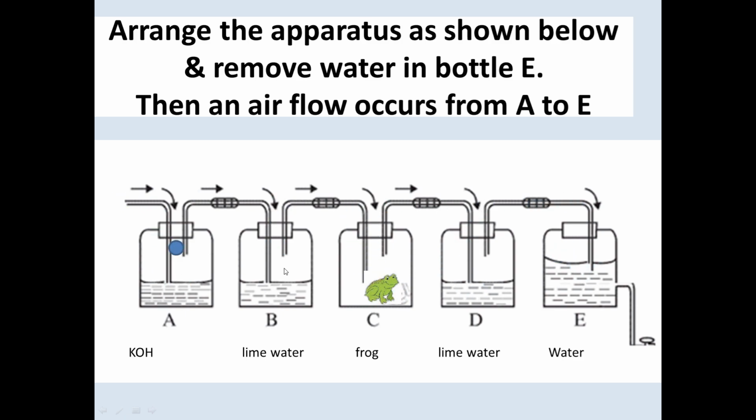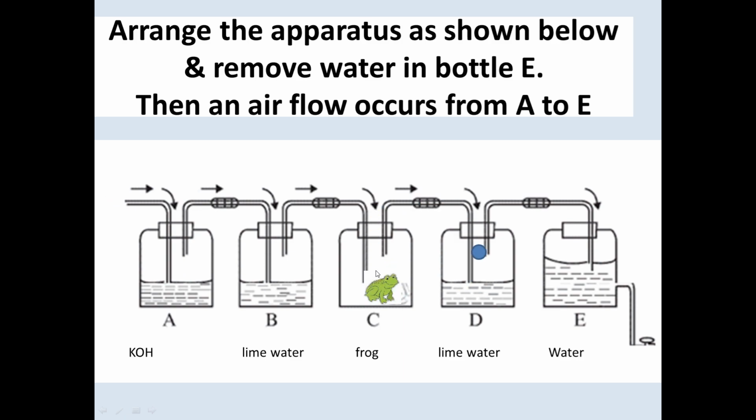Then the air in B passes to bottle C. Now you see in bottle C, there is a frog. The frog is an organism. It respirates and releases carbon dioxide. You can't see it, but we know that by respiration it produces carbon dioxide.